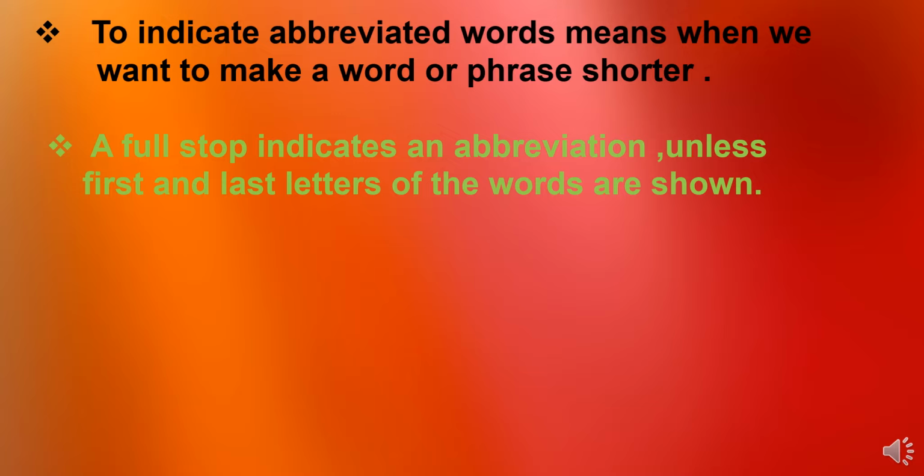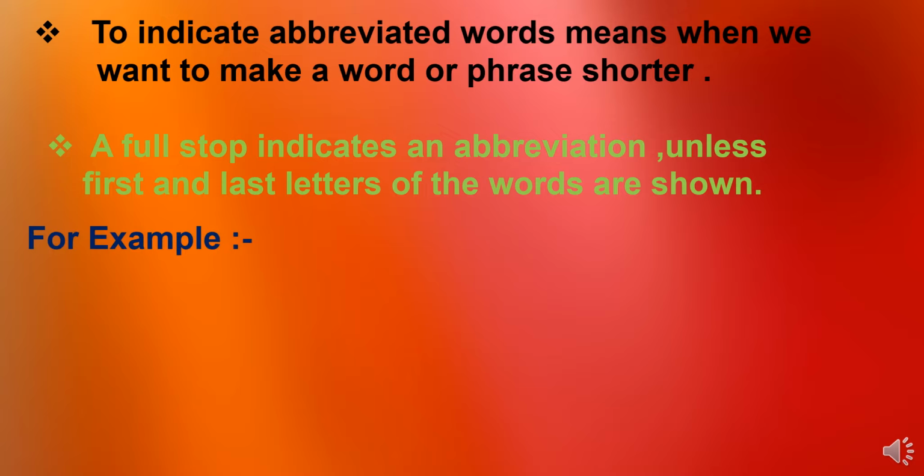In some cases, when we are talking about some degrees or some professions, we cannot write the whole spelling of the profession or degree. At that time we divide them into two parts or a very short form, and in between them or after the short form, we have to put a full stop.